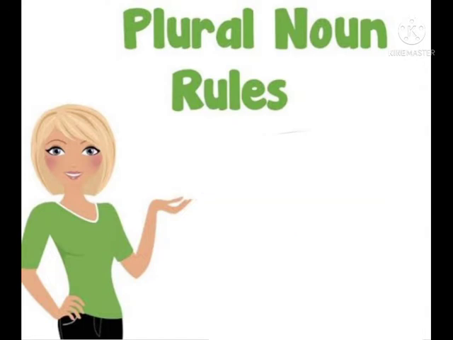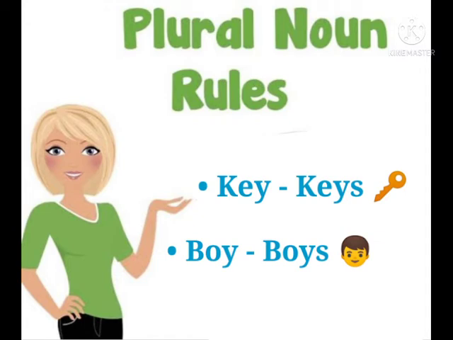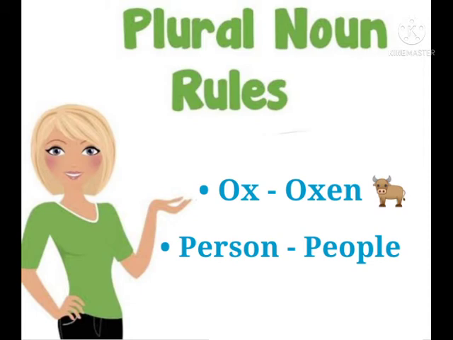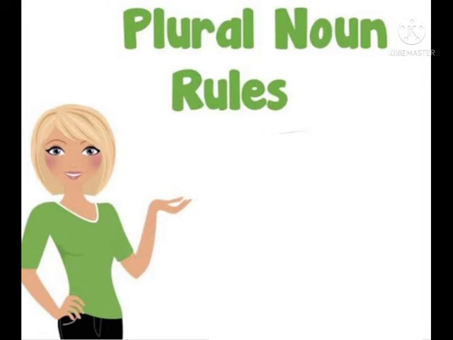Rule number 8. Nouns which end in a vowel followed by y form their plural by adding s. Rule number 10. Some nouns do not follow any rules for forming their plural. Rule number 11. A few nouns form their plural by changing the inside vowel or vowels of the singular.